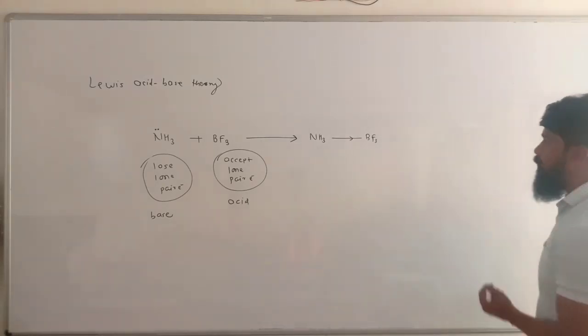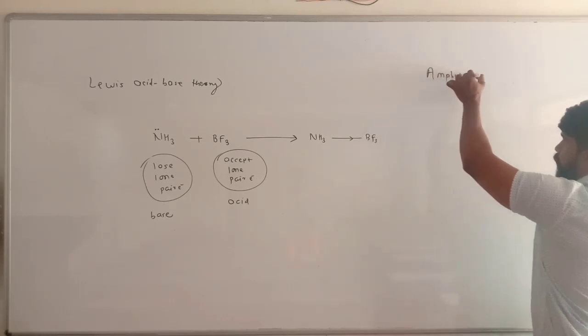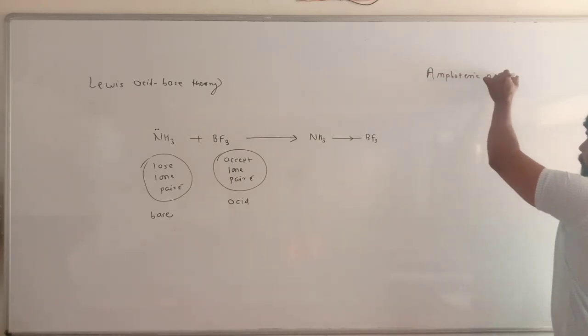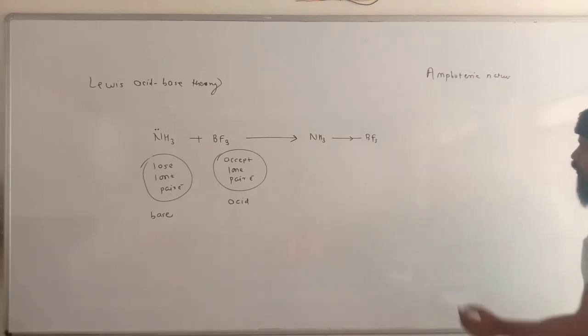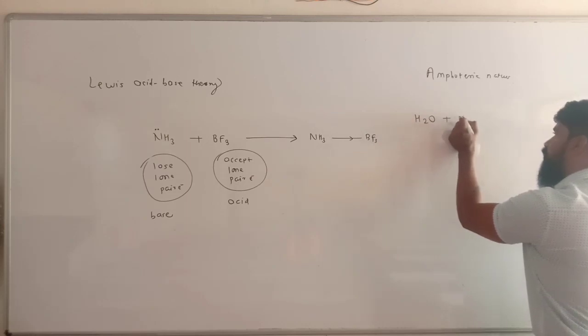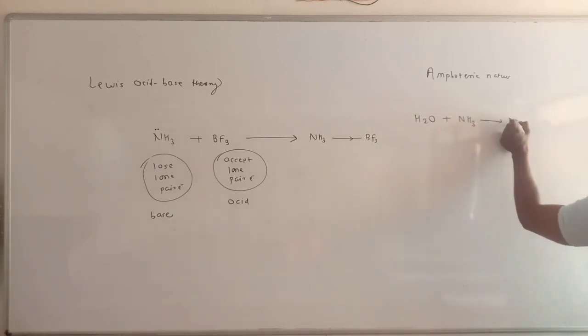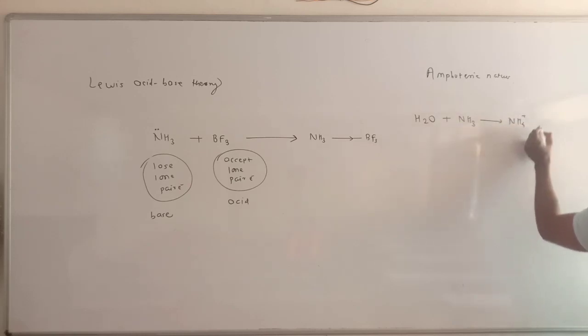Let's talk about a new concept, that is, amphoteric nature. When water is allowed to react with NH3, NH3 becomes NH4 plus, producing OH minus ion.